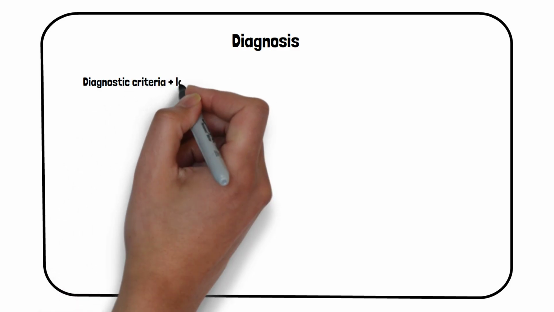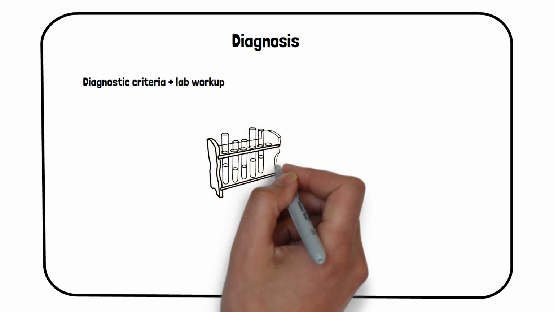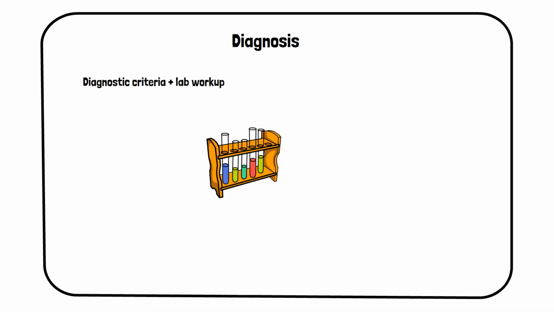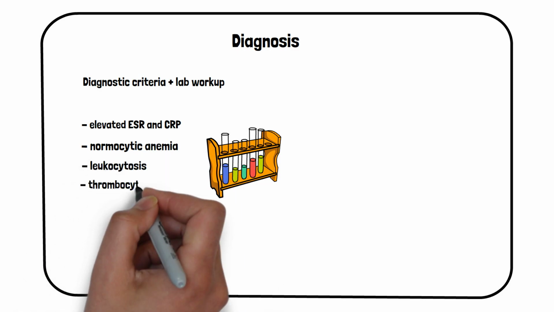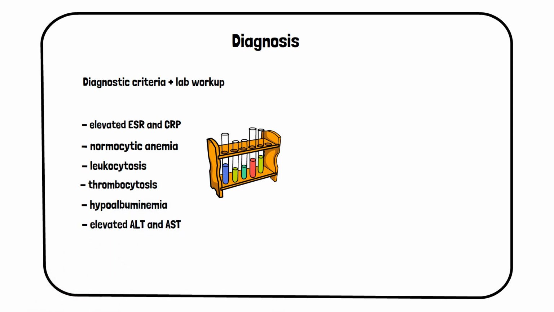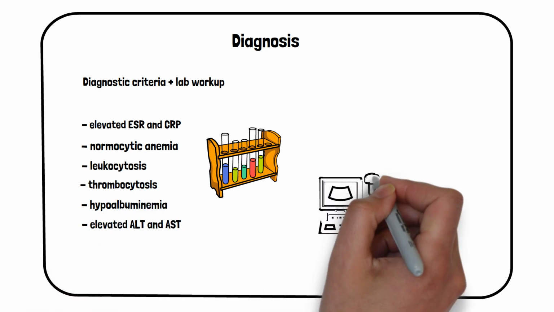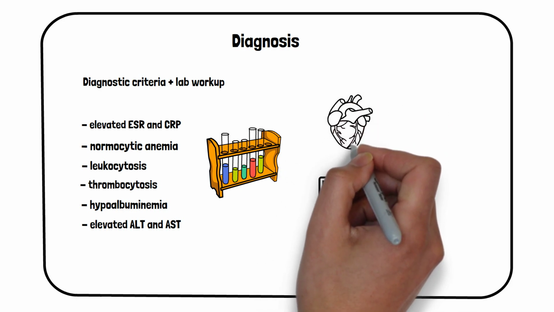Lab workup will show elevated erythrocyte sedimentation rate and markers of inflammation, normocytic anemia, leukocytosis, thrombocytosis, low albumin levels, and elevated liver enzymes. After diagnosis, a heart ultrasound should be performed, as well as 6 to 8 weeks later, to check for signs of myocardial damage and coronary aneurysm.